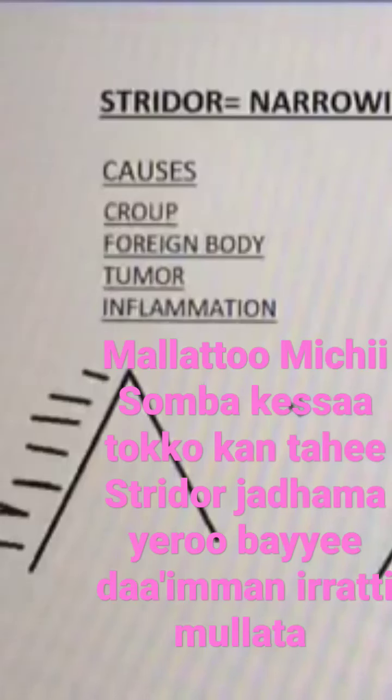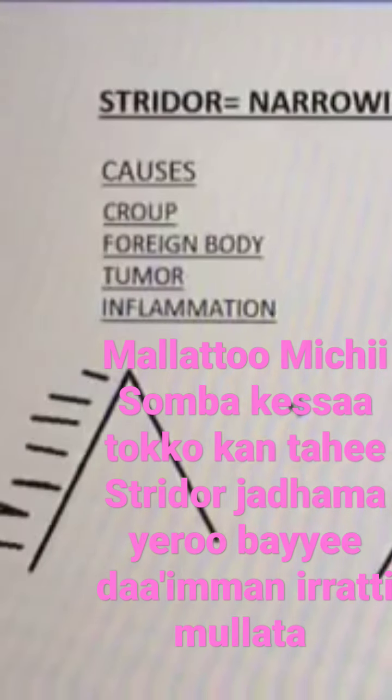In this video, I want to discuss stridor. Stridor is caused by narrowing or obstruction of the upper airway. Stridor is wheezing, but it's usually heard during the inspiratory phase, whereas in this diagram, this is the inspiratory phase and this is the expiratory phase. These little lines denote wheezes.